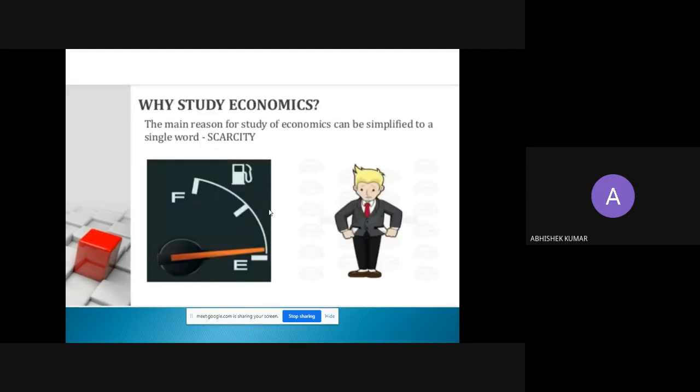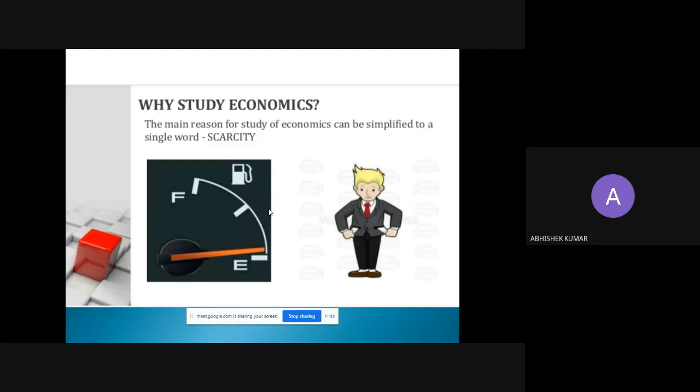Why study economics? This is a very important question. Do you think about why we study economics? The main reason for the study of economics can be simplified to a single word, that is scarcity. And how can we define scarcity? Scarcity means limited availability of resources.